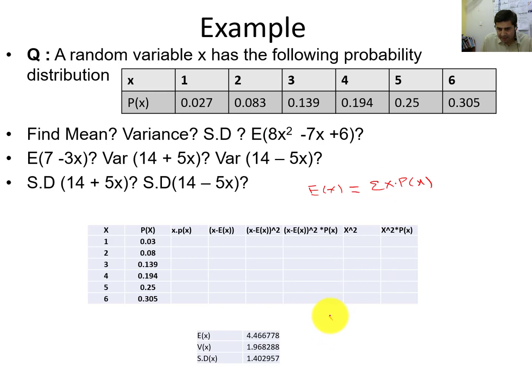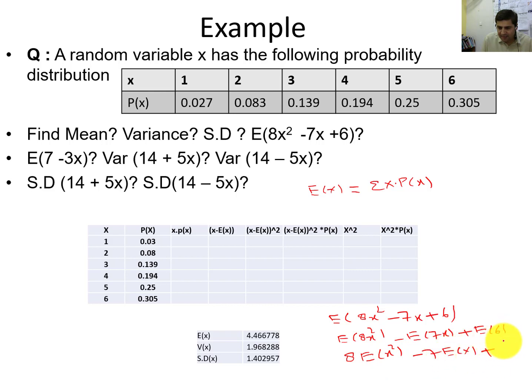Okay, we have already calculated mean, variance and standard deviation. Now for this one, E of 8x square minus 7x plus 6, how will you do it? E of 8x square minus E of 7x plus E of 6. So 8 will come out according to the laws of mean: 8 E of x square minus 7 E of x plus the constant mean, which is 6.